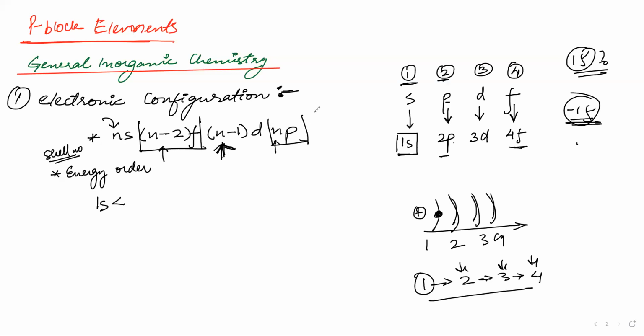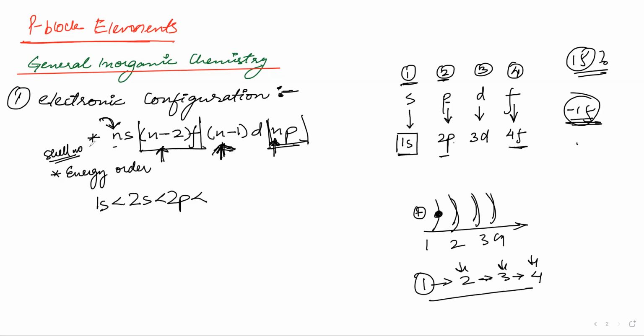Now 1 has been exhausted. We will start with 2, jumping to the second shell. Can I put 2 here? Does 2s exist? Yes, 2s exists. Can I put 2 here? That means 2 minus 2, 0f? No. 2 minus 1? No. Does 2p exist? Yes, so put 2p here.